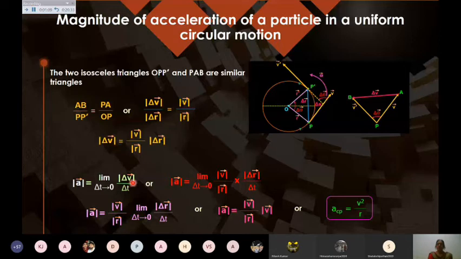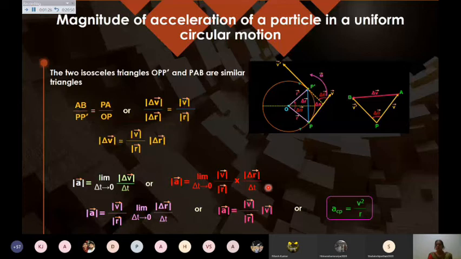So the acceleration, limit delta t tends to 0, equals V upon R into delta R upon delta t. This delta R upon delta t is the linear velocity itself. So I will get V into V. So I am getting the magnitude of the centripetal acceleration as V square upon R.